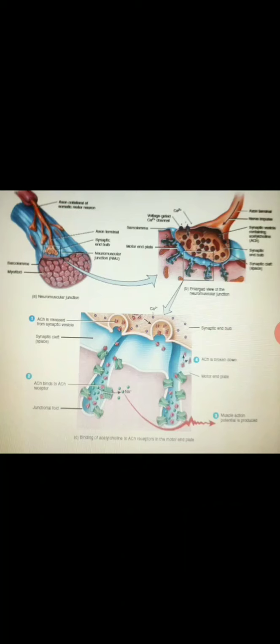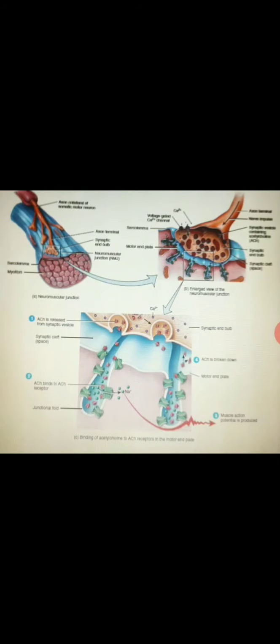Each nerve impulse normally elicits one muscle action potential. The muscle action potential then propagates along the sarcolemma into the T-tubules. This causes the sarcoplasmic reticulum to release its stored calcium ions into the sarcoplasm, and then the muscle fiber subsequently contracts.